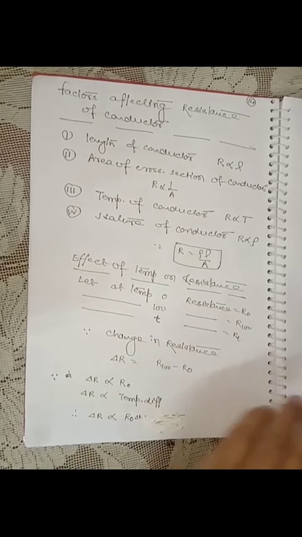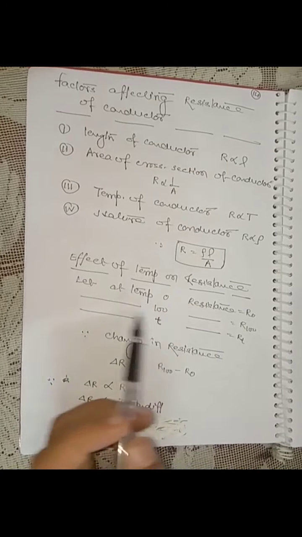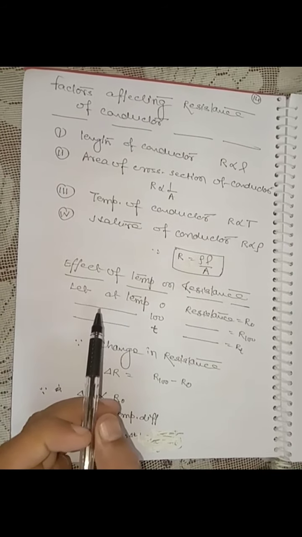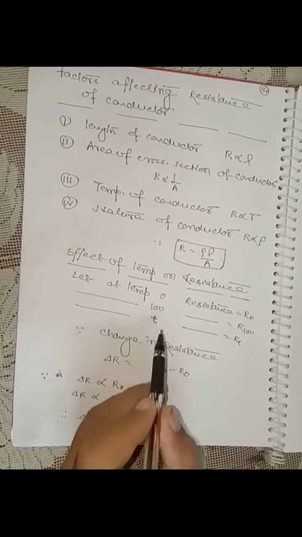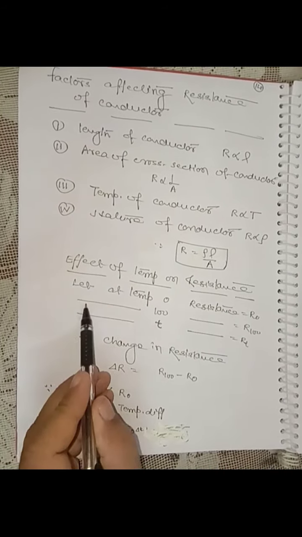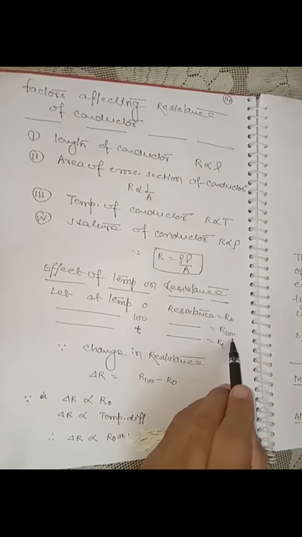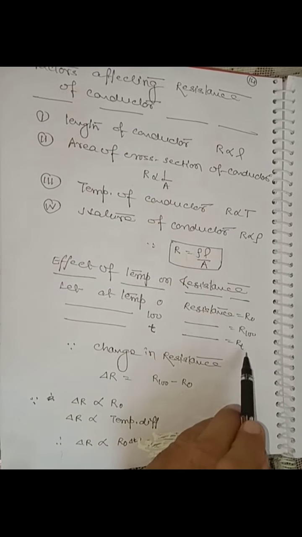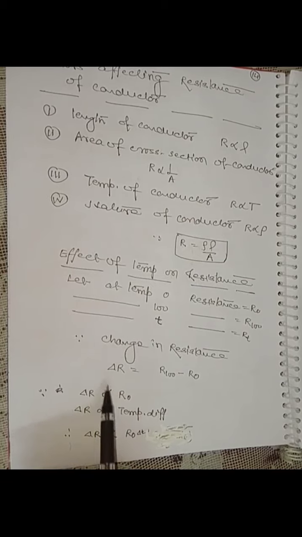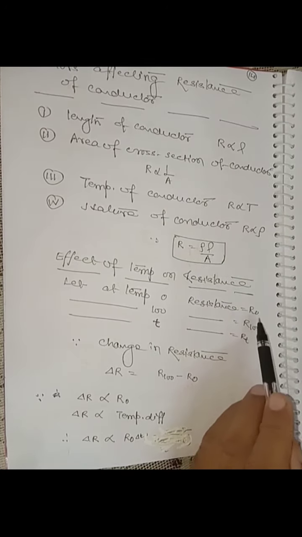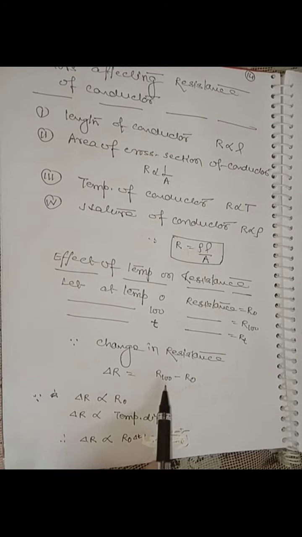Here on resistance, what is the effect of temperature on the resistance of a conductor? Suppose at 0 degrees Celsius the resistance of the conductor is R0, at 100 degrees Celsius it becomes R100, and at an unknown temperature T it is RT.